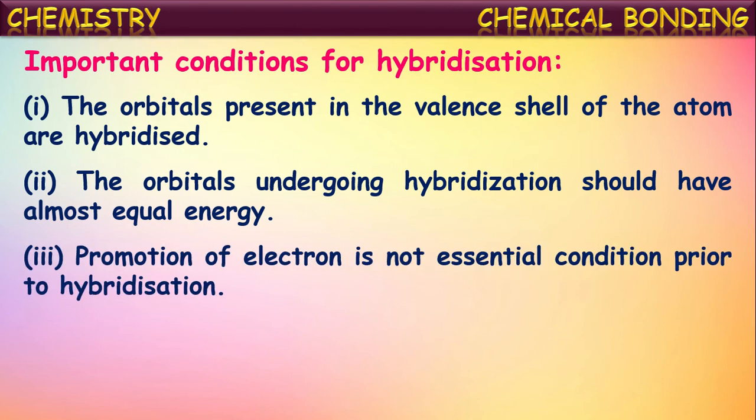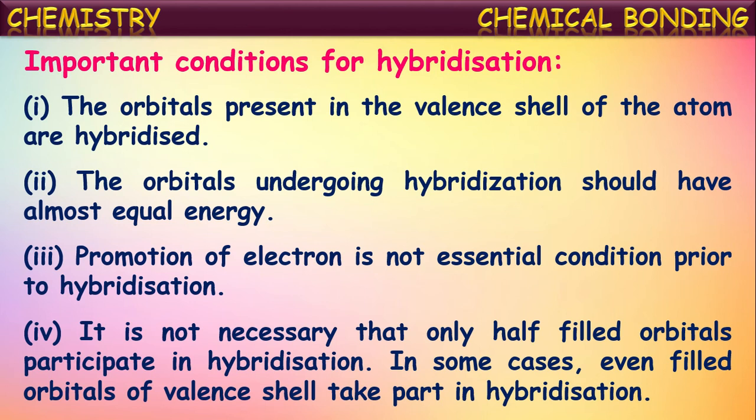Another point is that promotion of an electron is not an essential condition prior to hybridization. It is not compulsory that the excitation of electrons always happens before hybridization. It may or may not happen. In some atoms, before hybridization, electrons may excite and hence participate in the hybridization. In some atoms, this excitation may not happen before hybridization. That means promotion of an electron is not an essential condition prior to hybridization.